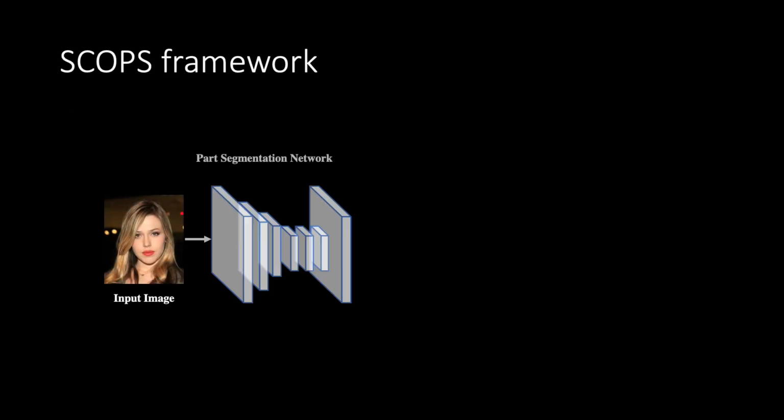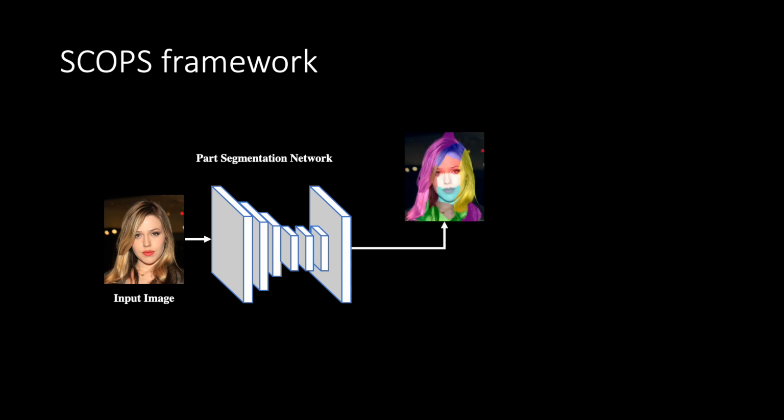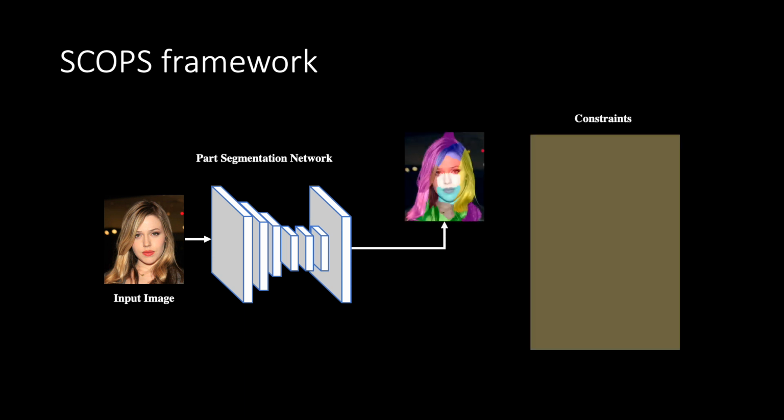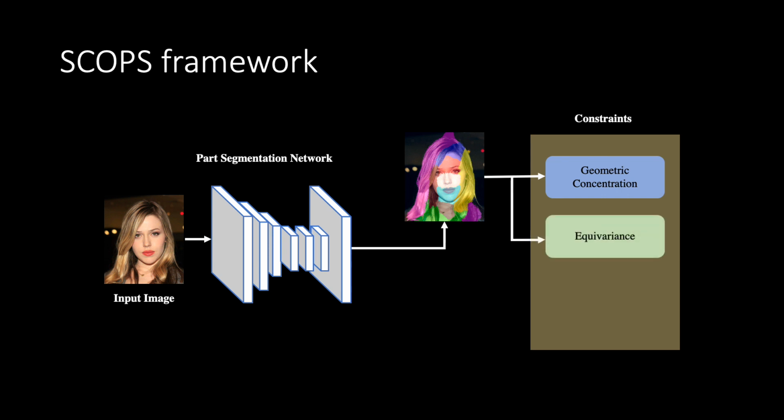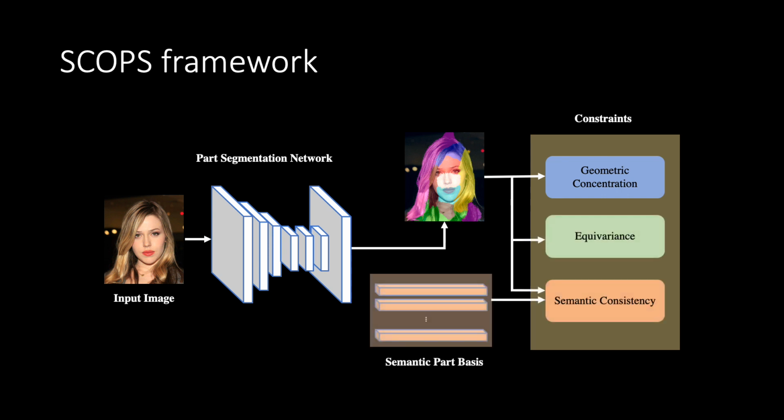Here we show the proposed framework. We use a fully convolutional neural network to generate part segmentation, and we devise several constraints, including geometry concentration, equivariance, as well as semantic consistency, to train the network to discover semantically consistent part segments.